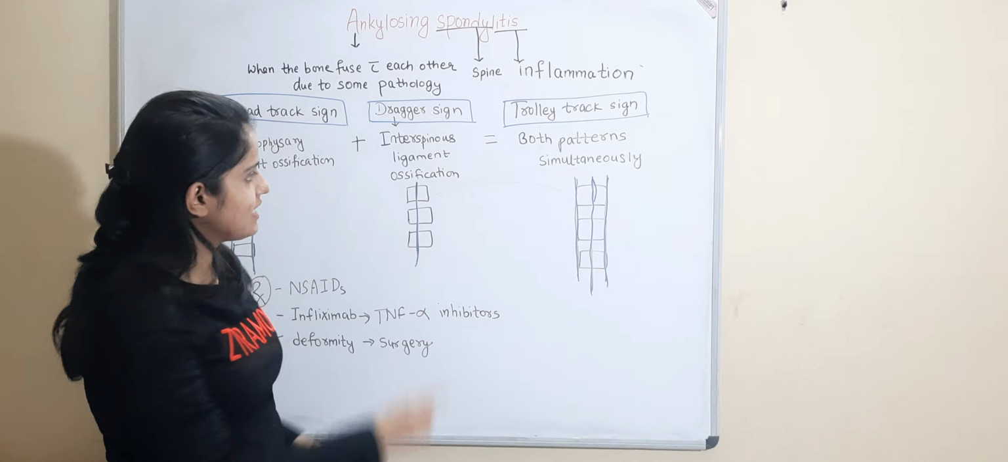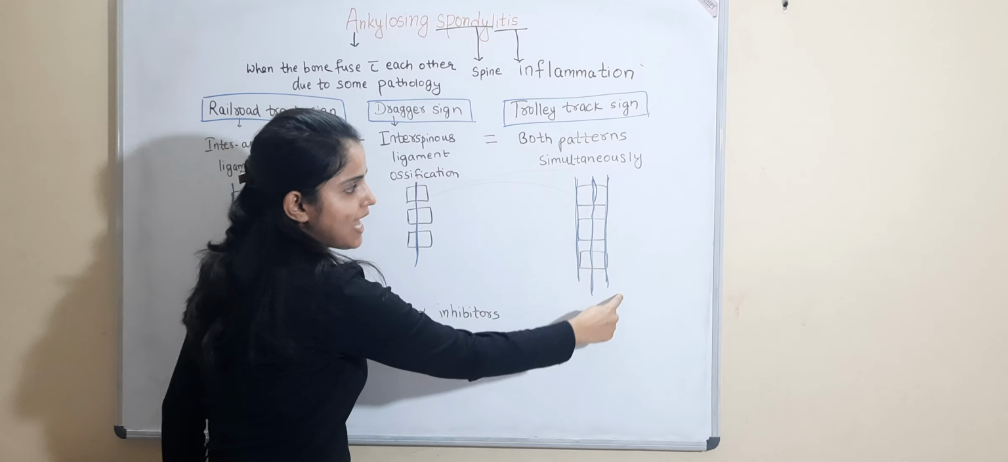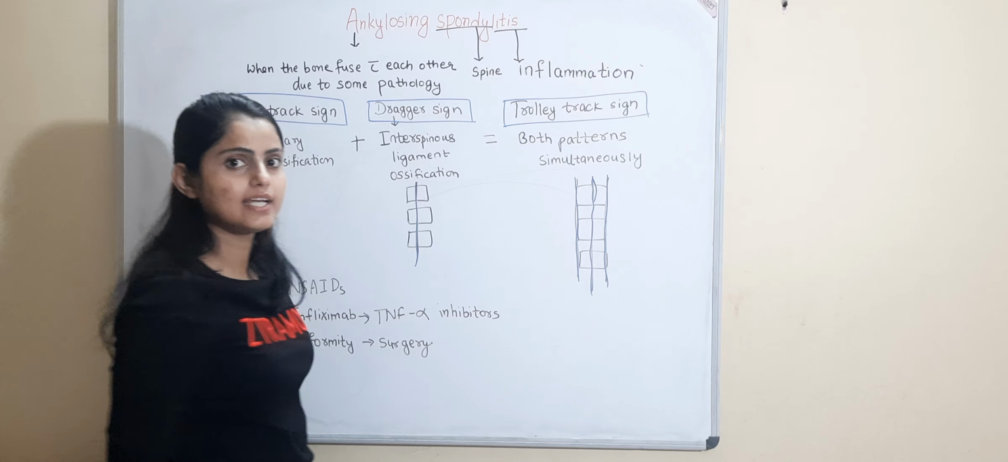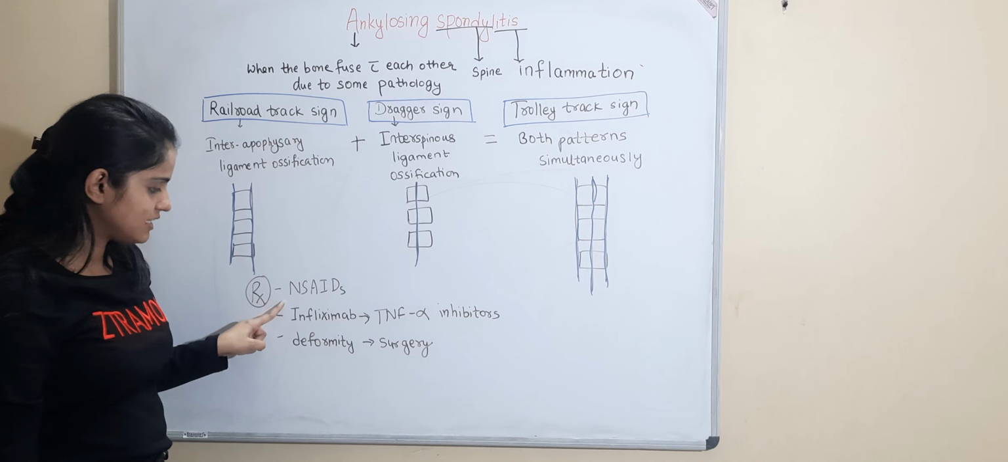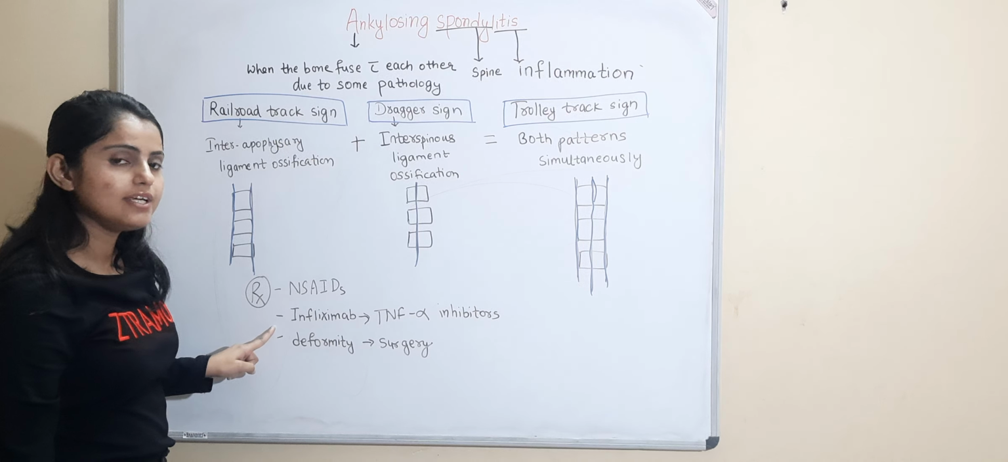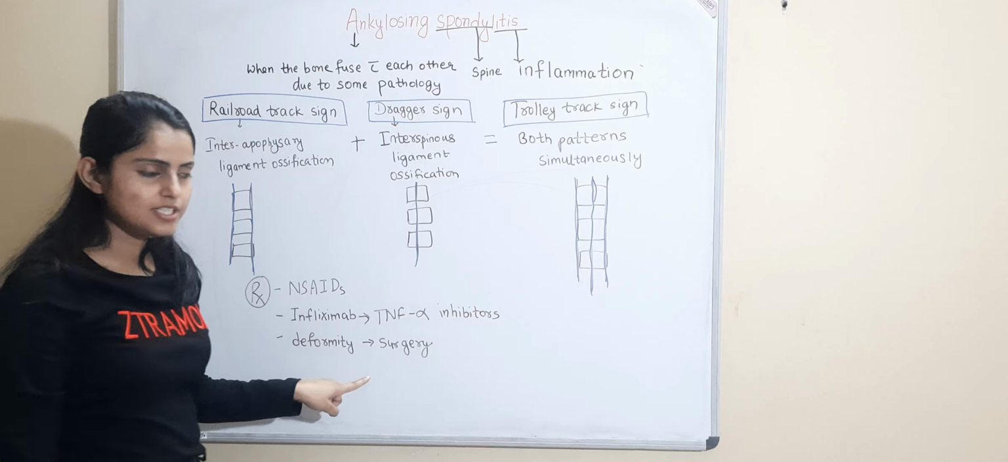And trolley track sign. In this, both patterns simultaneously get ossified: the interapophyseal ligament and the interspinous ligament both get ossified. And for the treatment, non-steroidal anti-inflammatory drugs are given, and TNF alpha inhibitors, infliximab, are given, and if there is deformity, then surgery needs to be done.